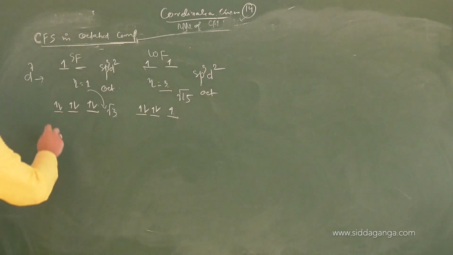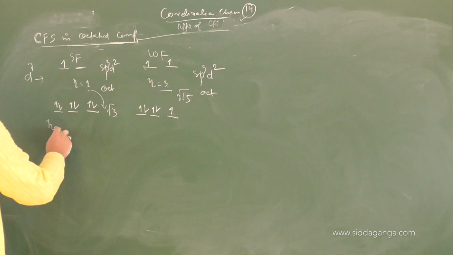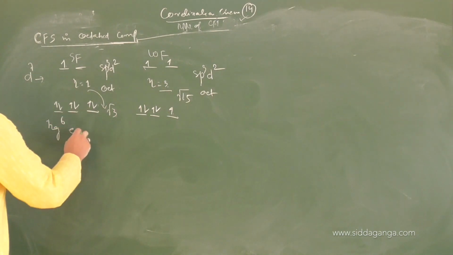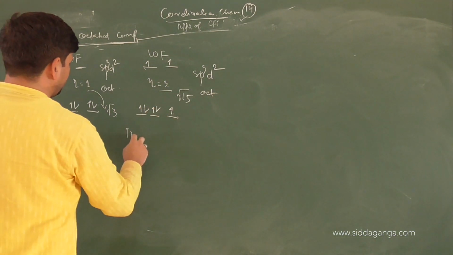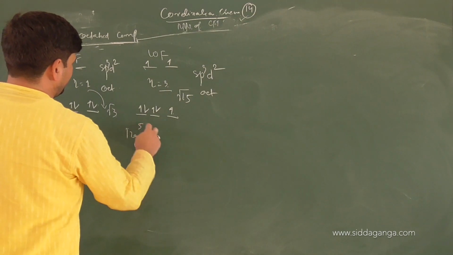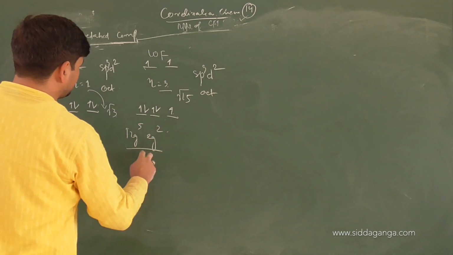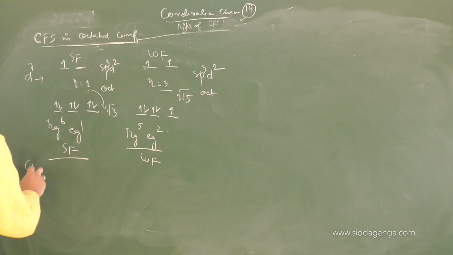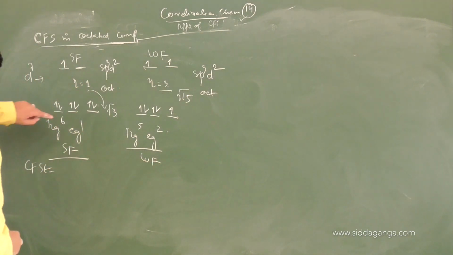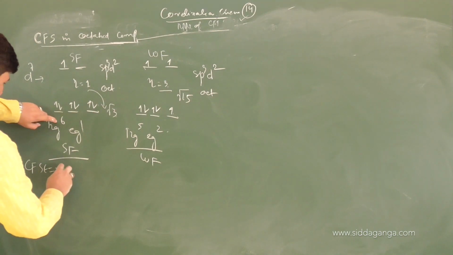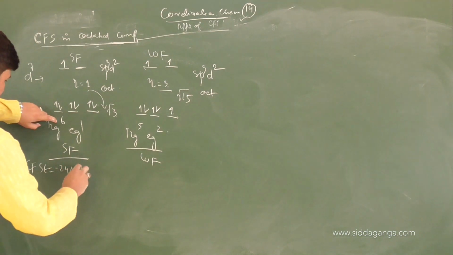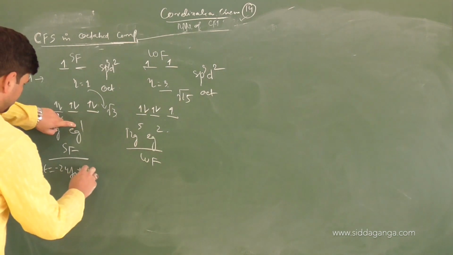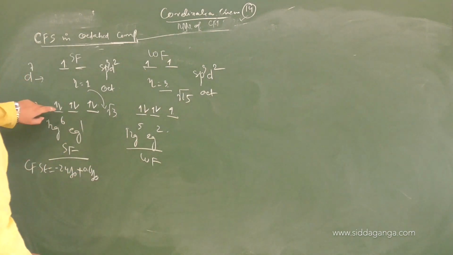CFSE can be calculated, right? Electronic configuration will be t2g6 eg1. Here it will be t2g5 eg2. This is for weak field, this is for strong field. Then what about CFSE? It will be 6 into minus 0.4 minus 2.4 of delta 0 plus 0.6 of delta 0. It's a strong field.